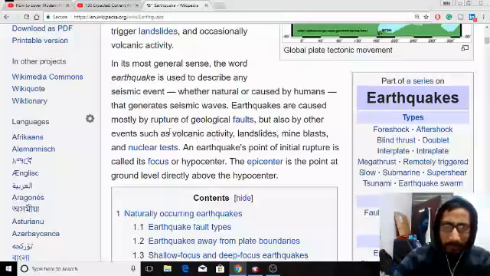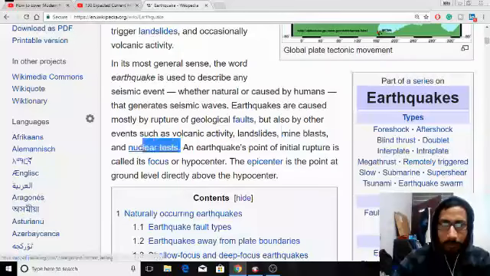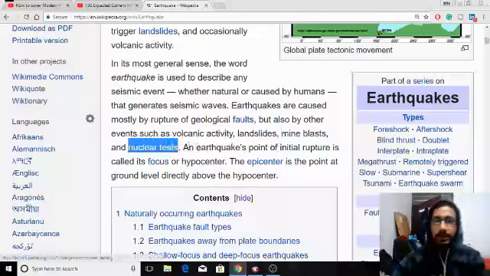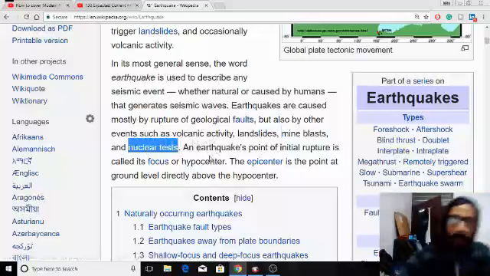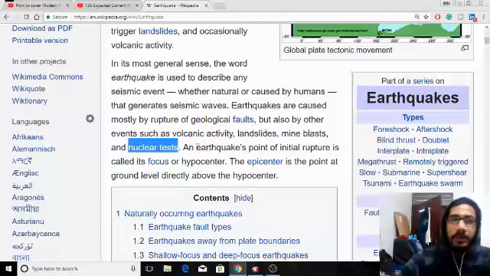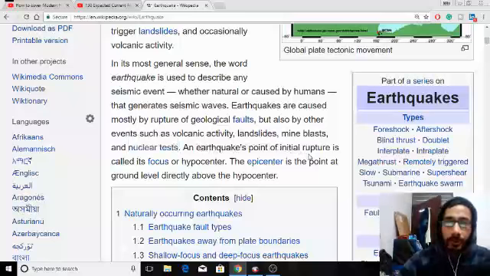Other events, like volcanic activities, landslides, mine blasts, and nuclear tests, can also cause earthquakes. For nuclear tests, you can remember that North Korea did a nuclear test, and the earthquake was felt nearer to Japan, South Korea, Seoul and all, right?